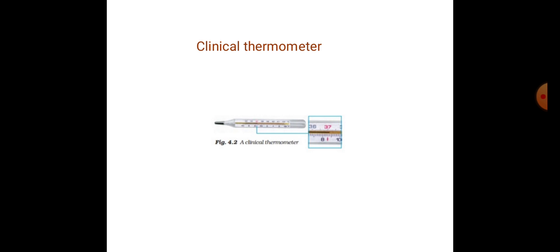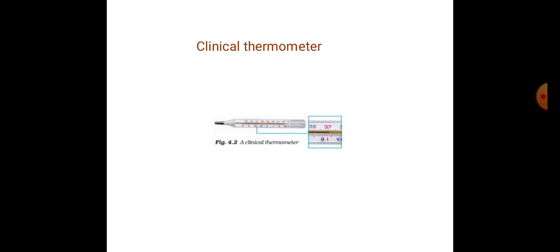Now we should know about a clinical thermometer. As the laboratory thermometer is used in the laboratory, the laboratory thermometer cannot be used to measure the human body temperature. Remember that. The laboratory thermometer cannot be used to measure the human body temperature. There is a reason behind that.